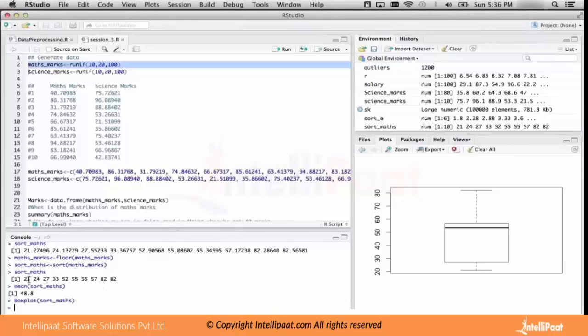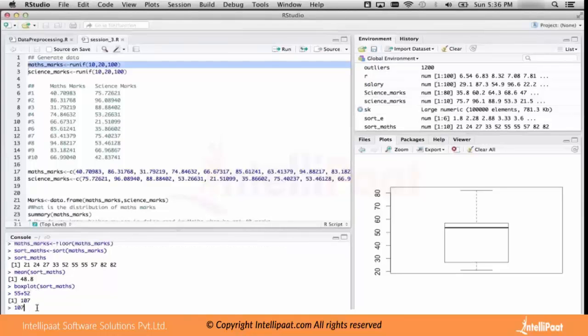What about the median? I'm telling you again. I have taken all the sorted values and I start moving from 1, 2, 3, 4, 5, 6, 7, 8, 9, 10. So 10 plus 1 is 11, 11 by 2 is 5.5. So 1, 2, 3, 4, 5, then 5.5: 55 plus 52, that is 107 by 2, which is 53.5. So this is the median, 53.5.